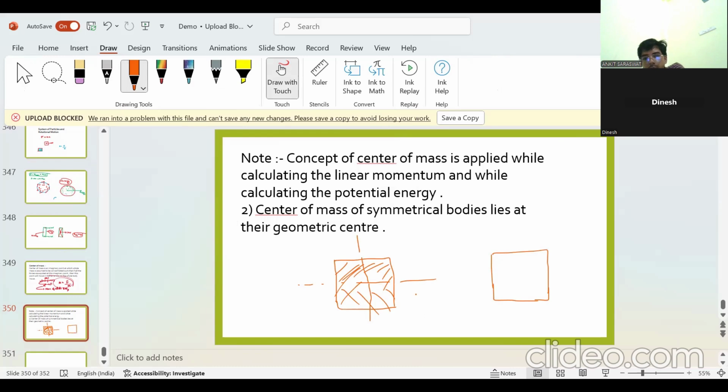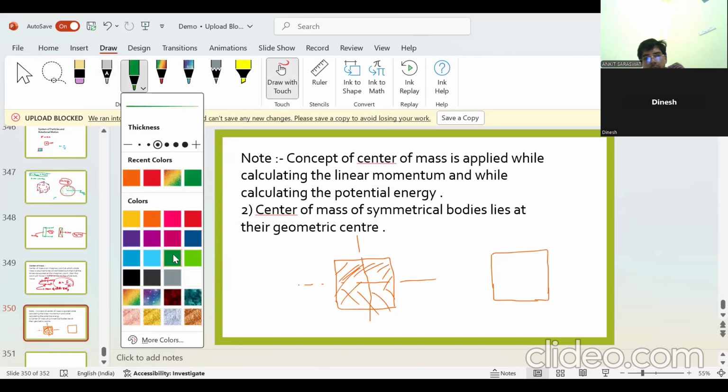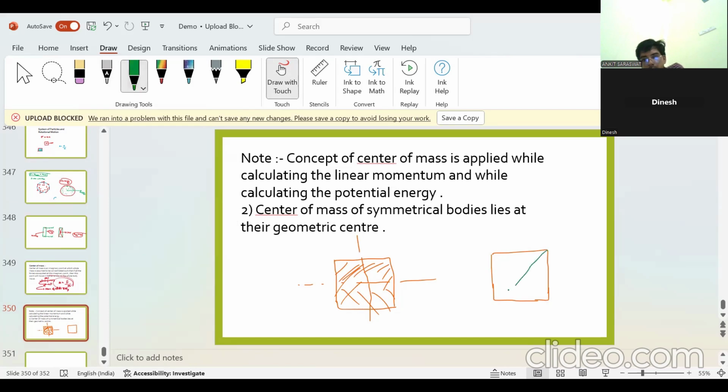Geometric center means if you join the diagonals of this, then this is the geometric center. Geometric center means the center which you get with the help of geometry. And this is the center of mass for a symmetrical body.